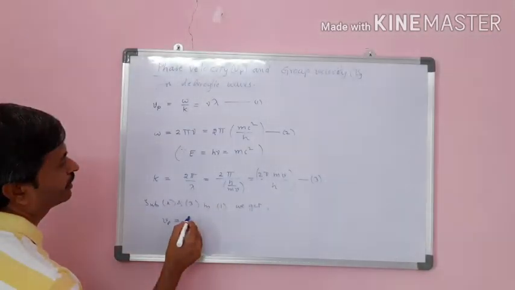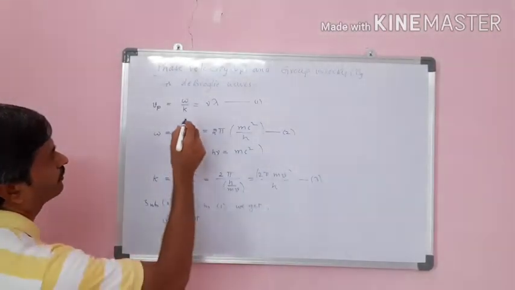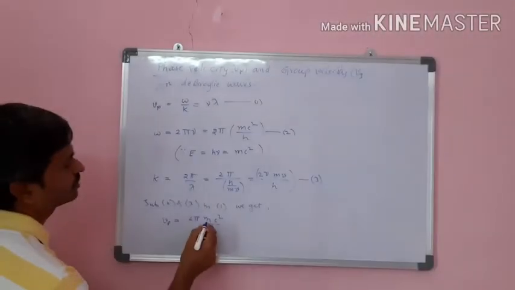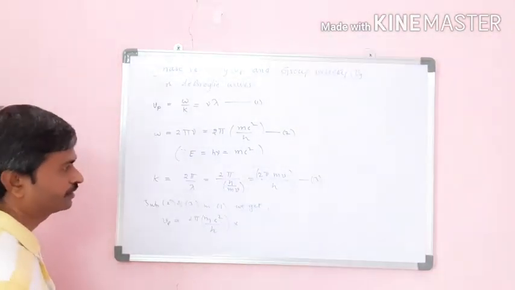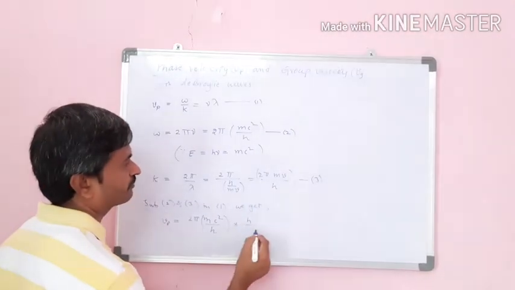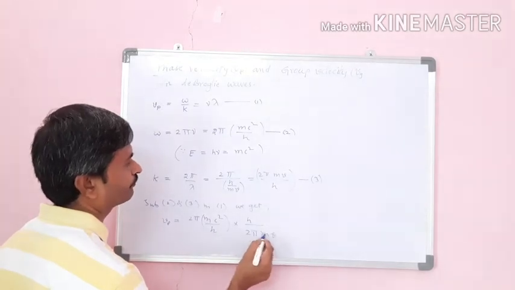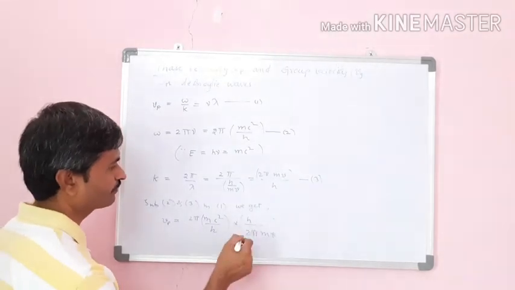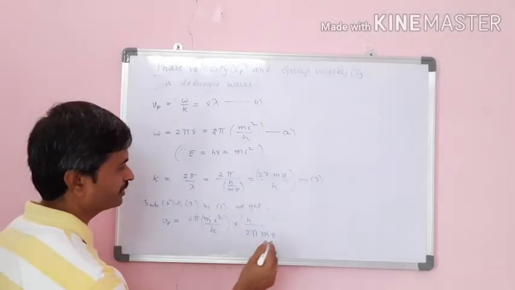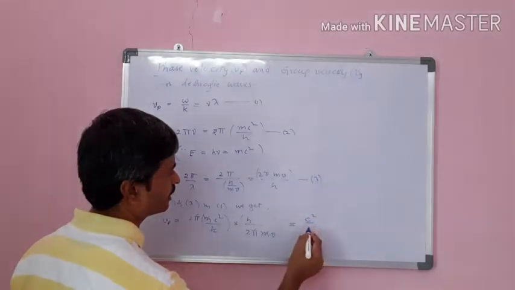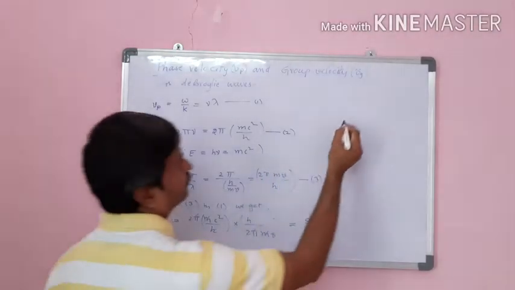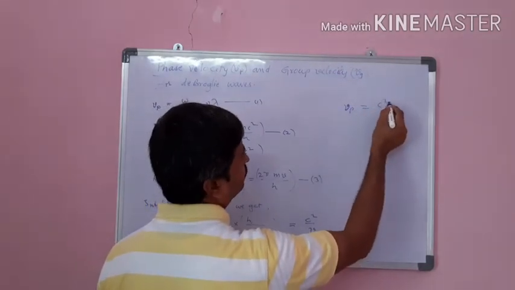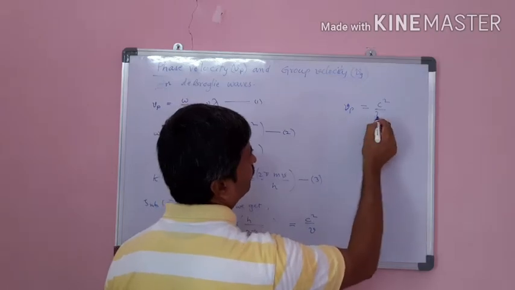Omega is 2 pi mc square by h, and this is divided by k, which is 2 pi mv by h. So what shall we get? h and 2 pi cancel, and m also cancels. Remaining is c square by v. So therefore we write phase velocity Vp is equal to c square by v.